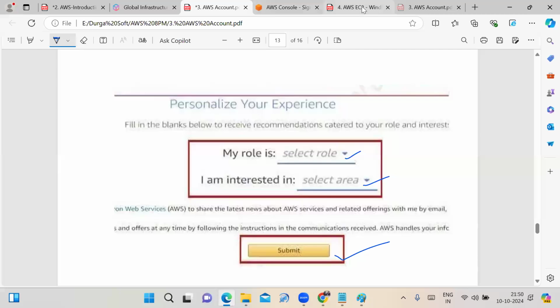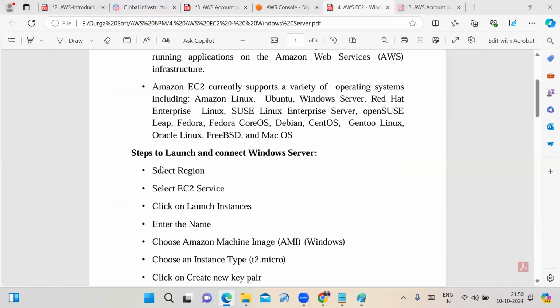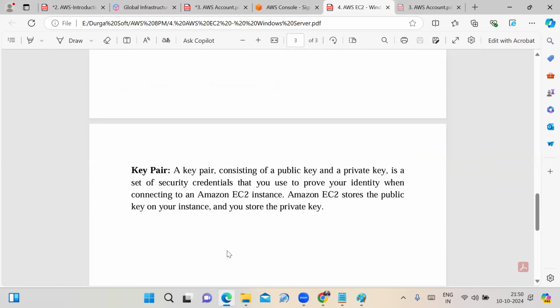See, already I'm providing the steps. We have to select the region, Mumbai region. We have to select the EC2 service. We click on Instances, enter the name of the instance. We need to choose the operating system, that is nothing but the AMI. You need to choose it, and you need to select the instance type. All the steps I have mentioned. Where will we get this file? This file? Right now I am sending it in the chat box.